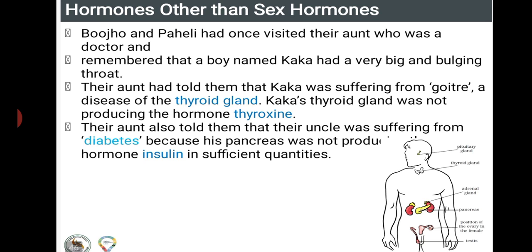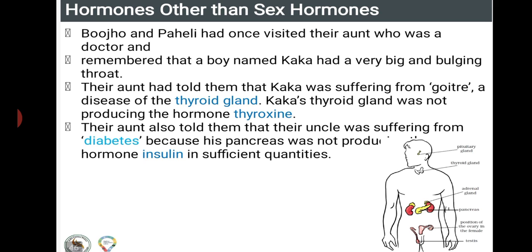People living in coastal areas, nearby seas, will have food rich in iodine, so they will never face the problem of goiter. But people living in mountain or hilly areas will not have a proper amount of iodine.